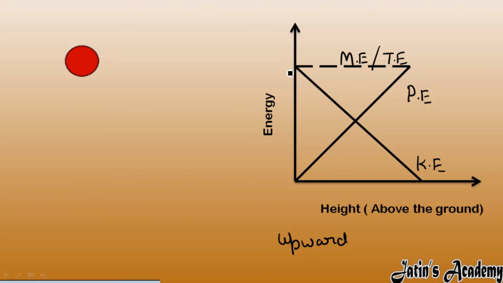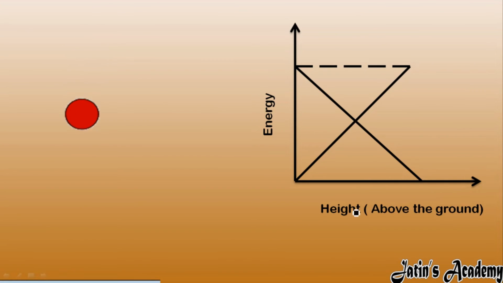Total energy remains constant, and when the ball is moving upward, potential energy keeps on increasing and kinetic energy keeps on decreasing. Now I am taking the downward case.